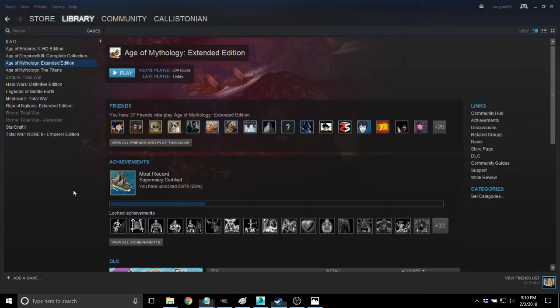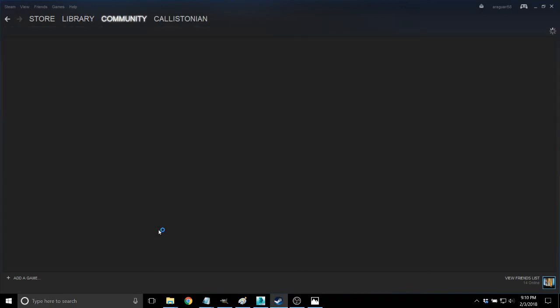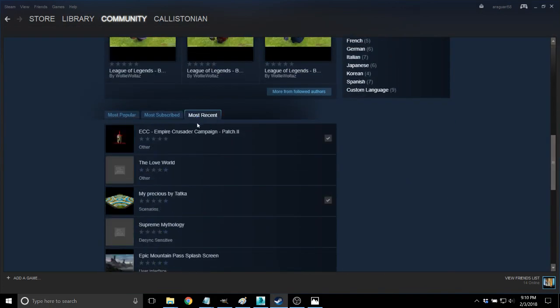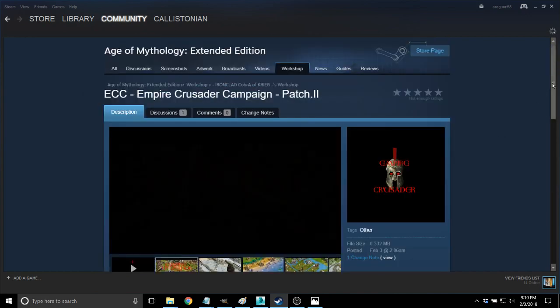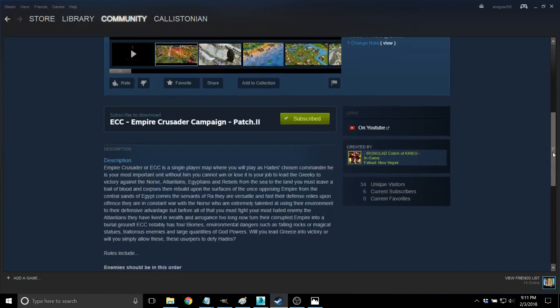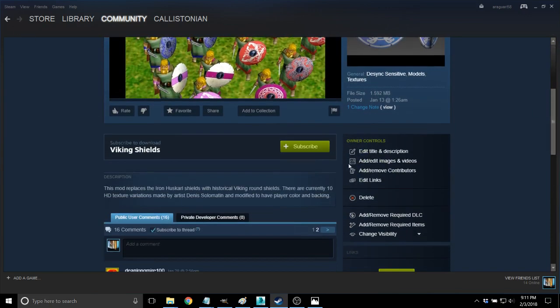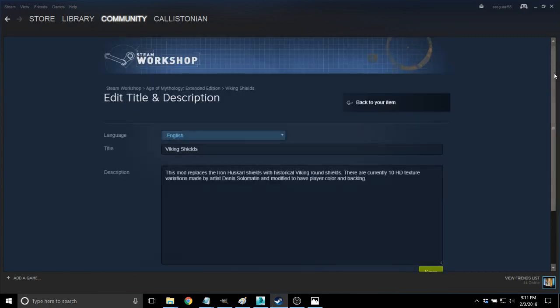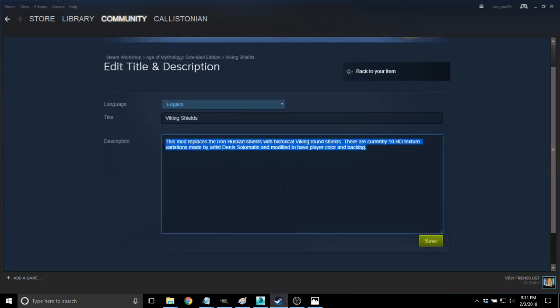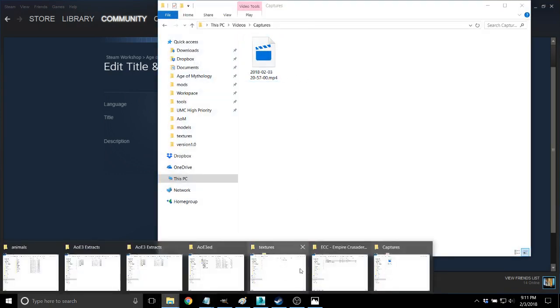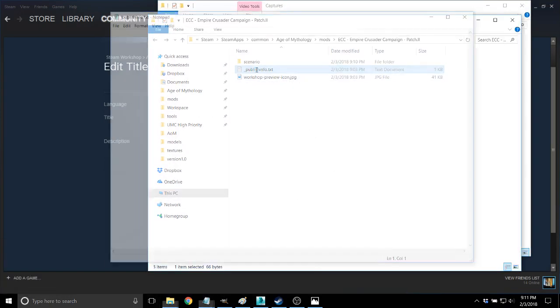You also need to make sure that after you publish your mod on the workshop, and then you write this whole big description out, there will be a button here. I'll show you on one of my mods so that you can see. There's a button here that says Edit Title and Description. You want to take all the text in here and Control-C it, and then put it in your mod's workshop preview, or the publish info rather.